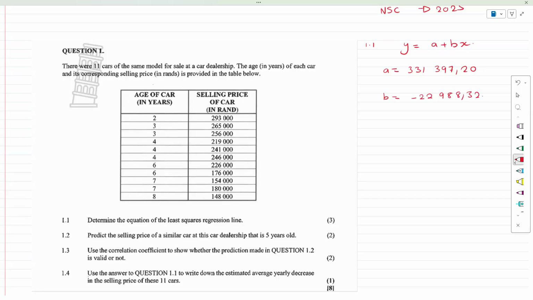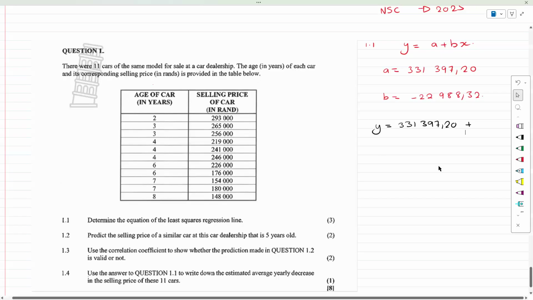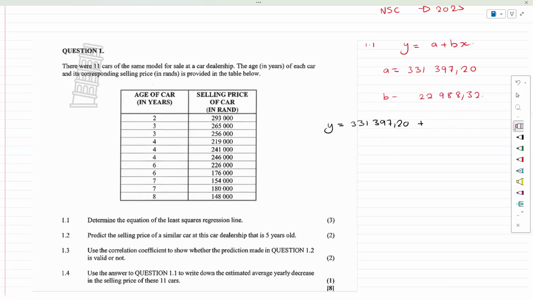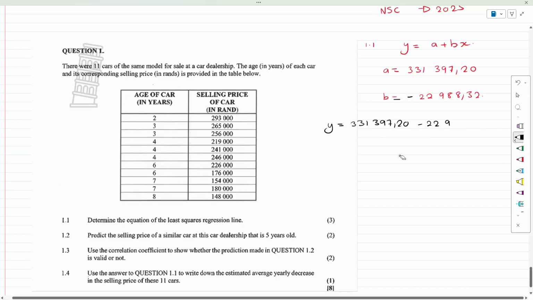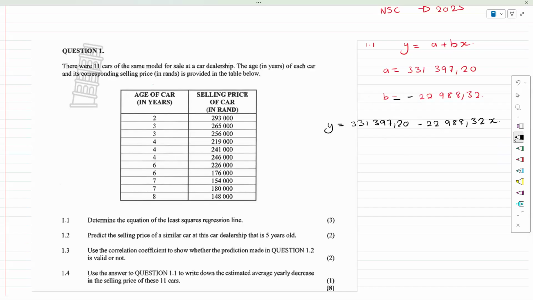That means the price decreases as the years increase. Our final answer would be Y equals 331,397.20 minus 22,988.32x. And that should be the answer.